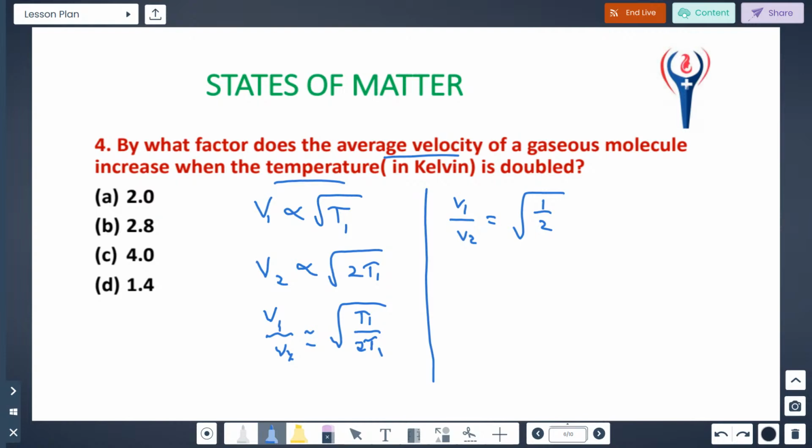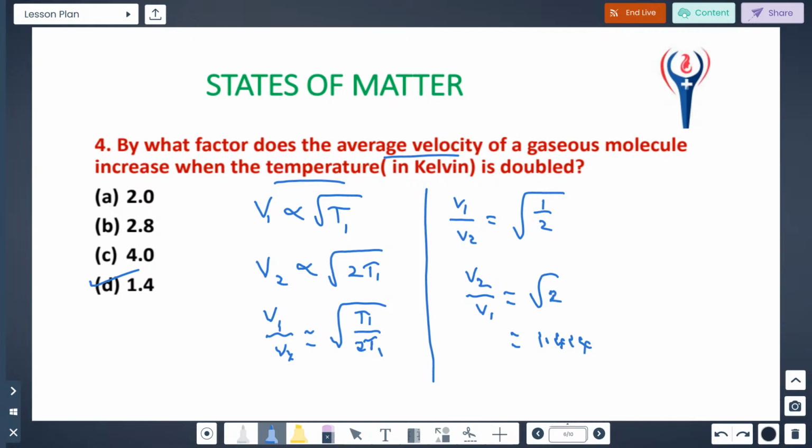They are asking for the average velocity in the second case, so V2 by V1 is the inverse, root 2, which is approximately 1.414. So 1.4, option D is the correct one. Just remember this relationship between velocity and temperature.